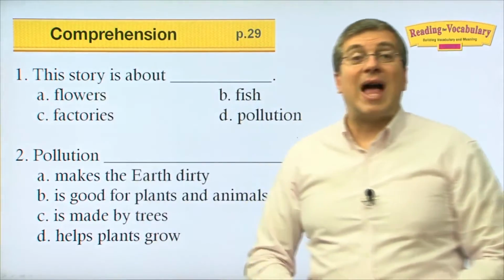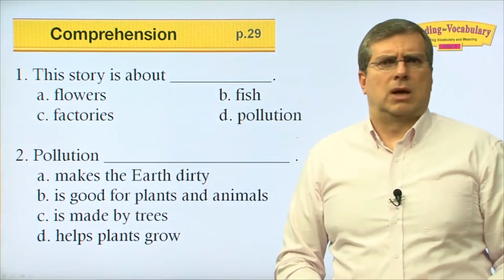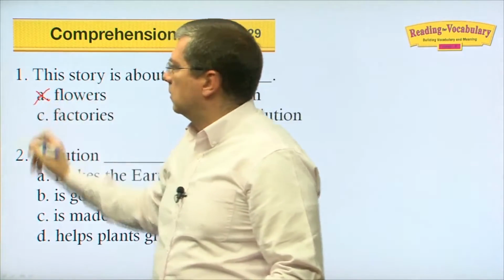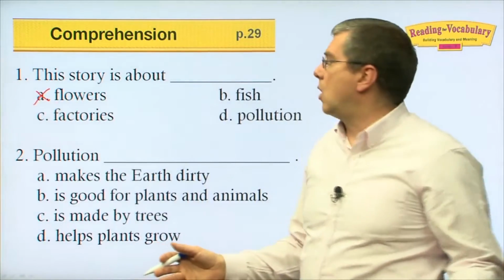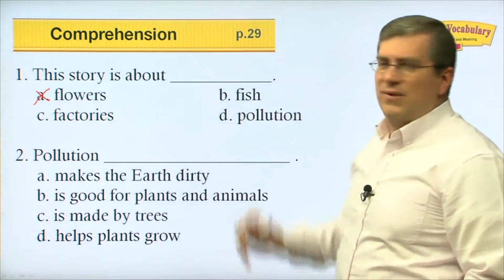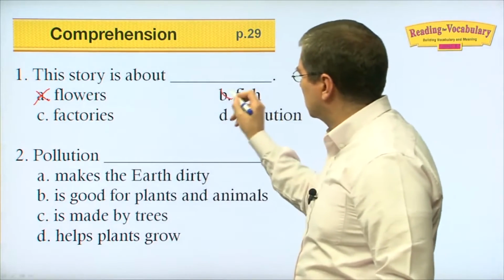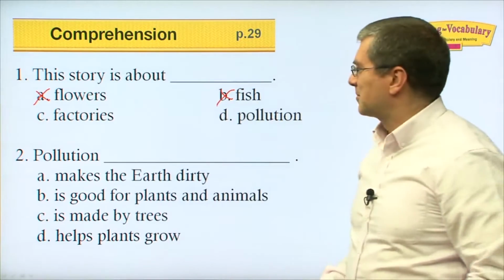Number 1, it's about flowers. I don't remember anything about flowers, do you? I don't remember anything we were talking about flowers. We didn't say flowers at all. So A is not right. B, fish. Did we talk about fish? Do you remember fish? I don't remember fish. There's no fish. Okay, we didn't talk about fish.